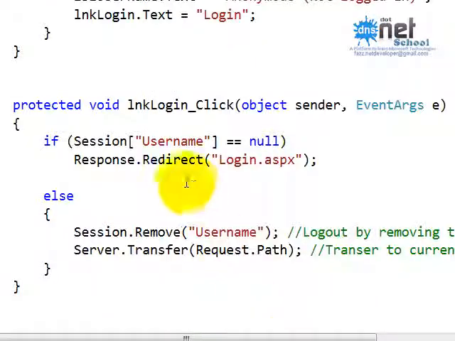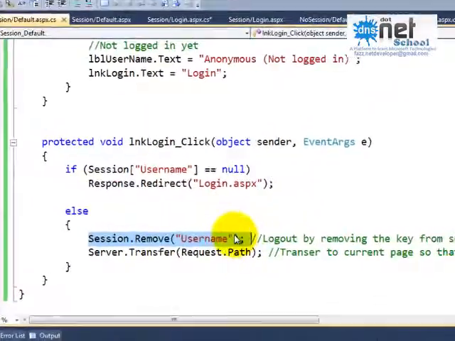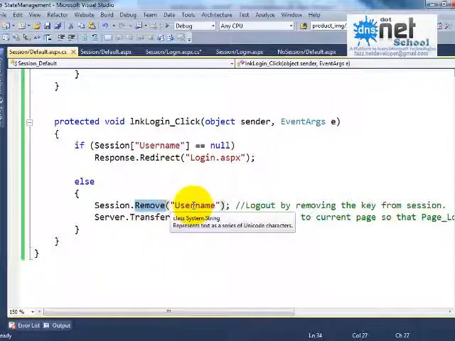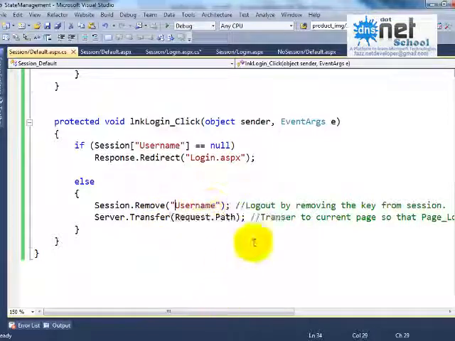So here what we are doing is, if session of username equals null, Response.Redirect to the login page. Else, Session.Remove. Session.Remove is the method which will remove a key. Here you need to pass the key. So the key is username. It will log out by removing the key from the session. And Server.Transfer(Request.Path).